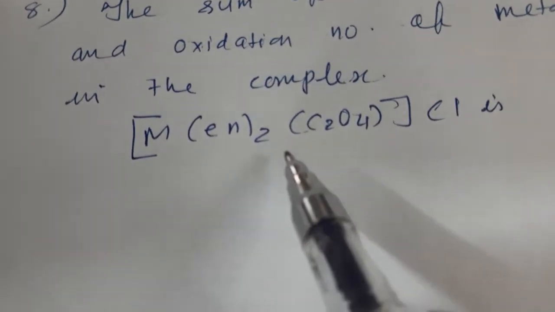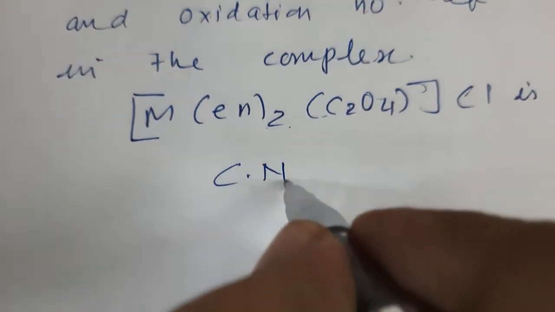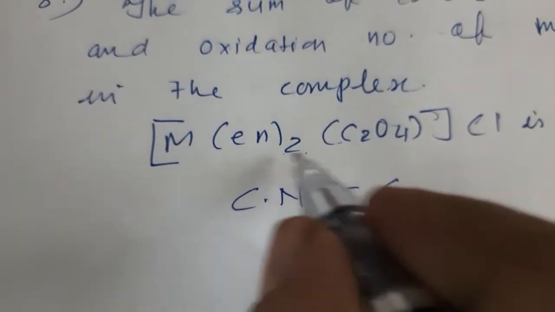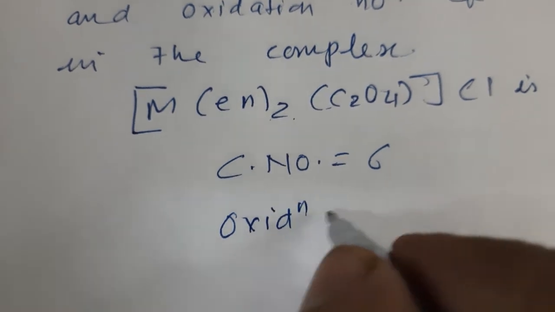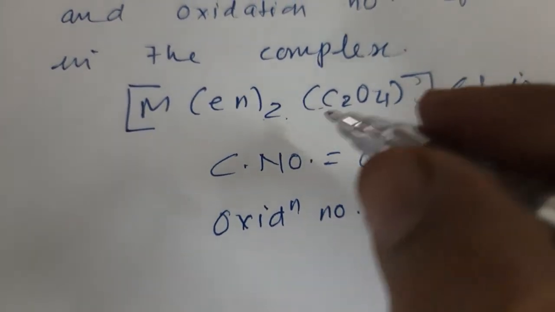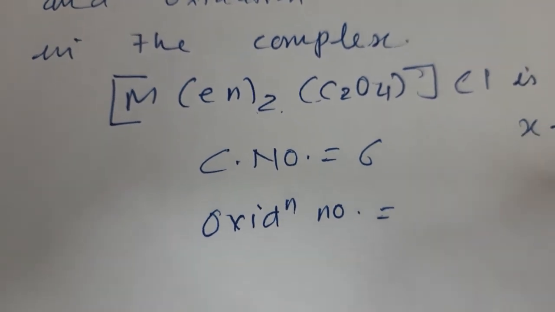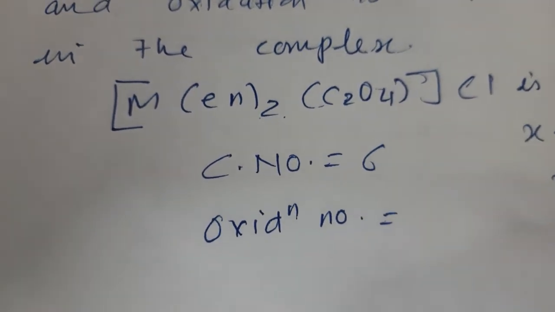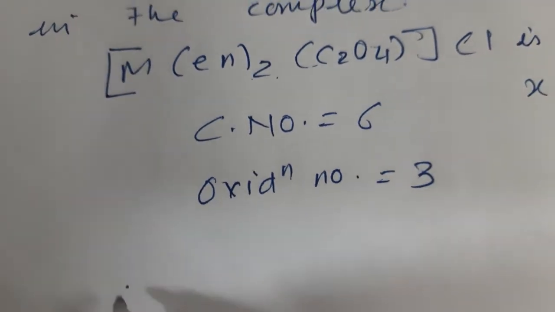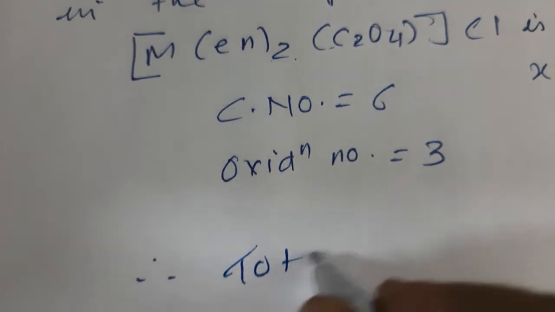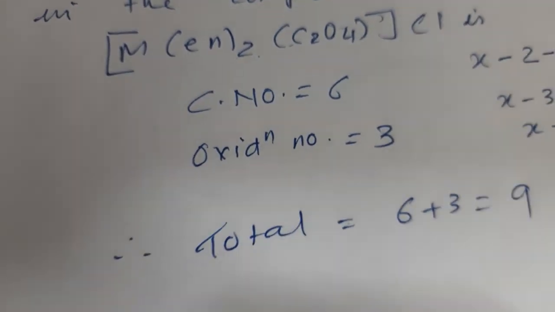Next question was the sum of coordination number and oxidation number of metal M. So what is its coordination number, beta? 2 twos are 4, 4 plus 2 is 6. So the coordination number is equal to 6 because 2 en are there. So 6, and oxidation number is equal to x minus 2 minus 1 is equal to 0. So x minus 3 is equal to 0. So x is equal to 3. So the oxidation number is 3. Therefore total is equal to 6 plus 3 is equal to 9.